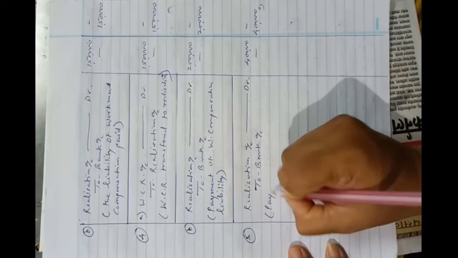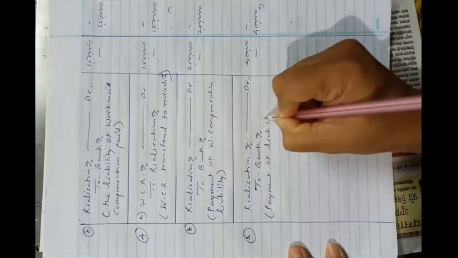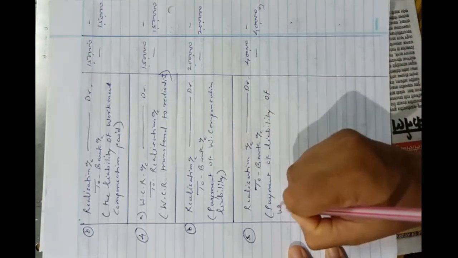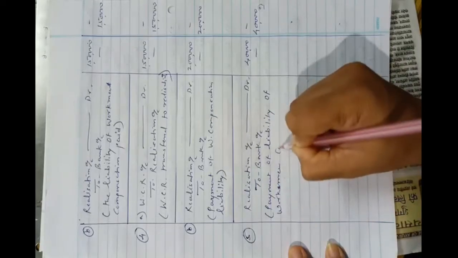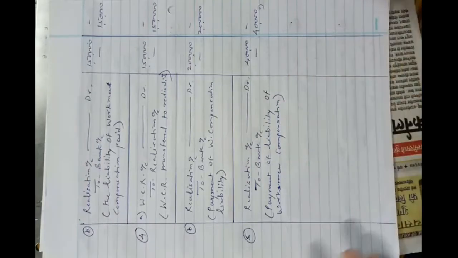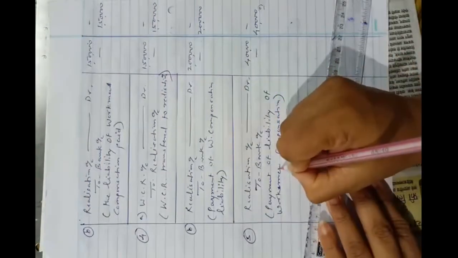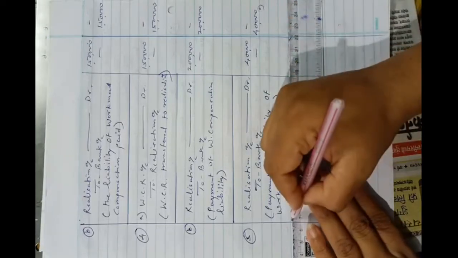Narration: payment of liability of workmen compensation. This will be the entry for the last case.